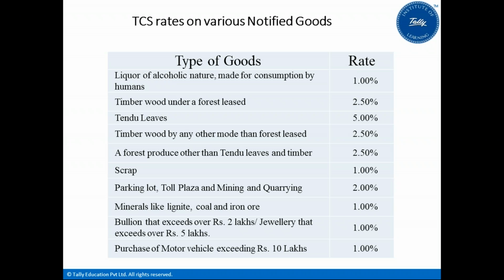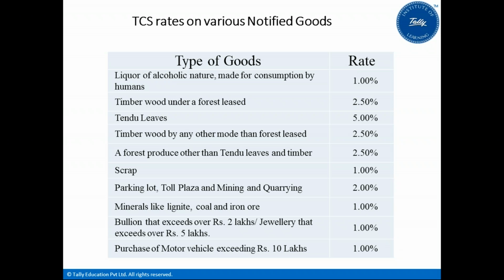Just wanted to remind you all, if you are buying some precious kind of goods, make it less than 2 lakhs, so you won't be charged that 1%. Else you need to pay the additional 1%.